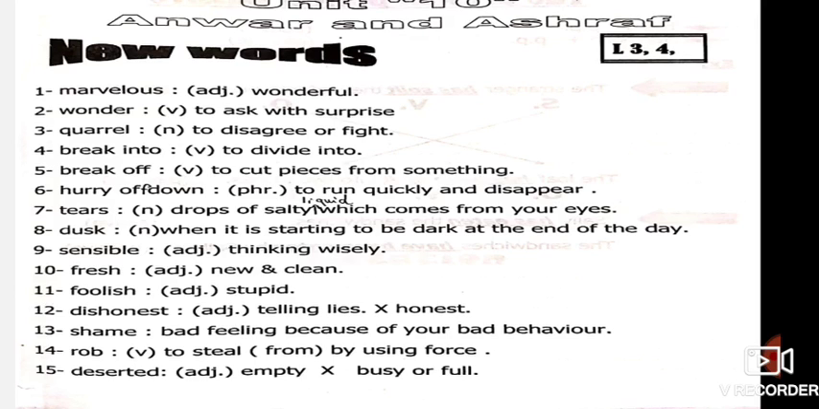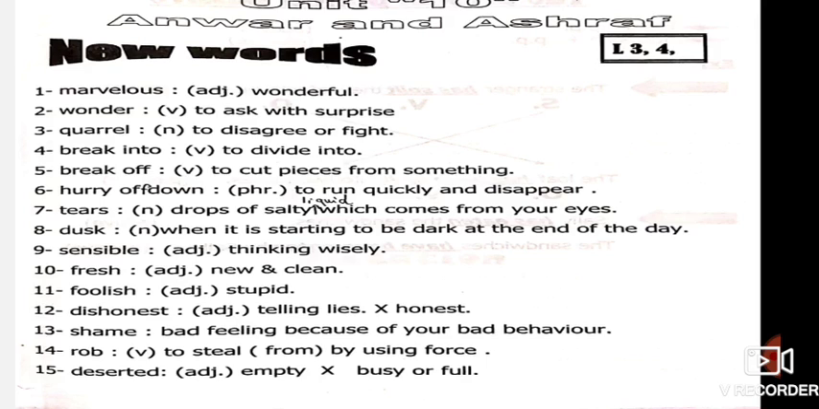Break off means to cut. Break off and break into, they are both phrasal verbs. What is the difference? Break into, to divide. Break off, to cut. Break into, divide. Break off, cut.